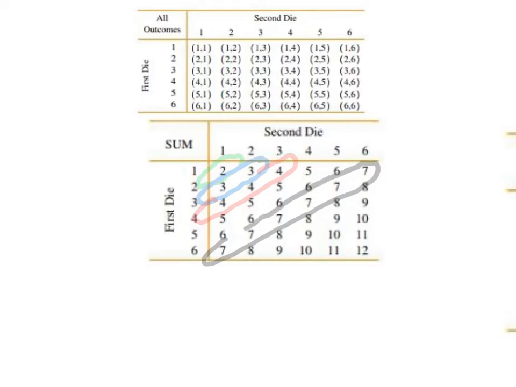The event of getting a 7 as the sum of the numbers on two dice has a probability of 6 out of 36. The key thing to be aware of here is that the outcomes in the original table, ordered pairs of the numbers, are all equally likely. But when I look at the random variable, which is the sum of the outcomes, that random variable is not distributed equally. Let's take a look at a chart which sums up the likelihoods in this scenario.